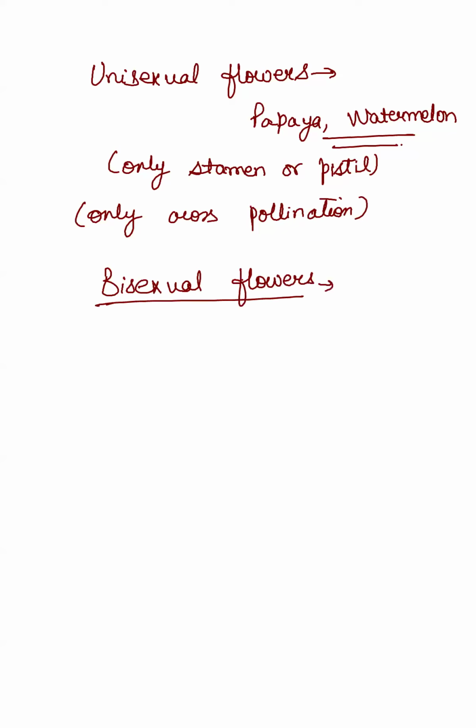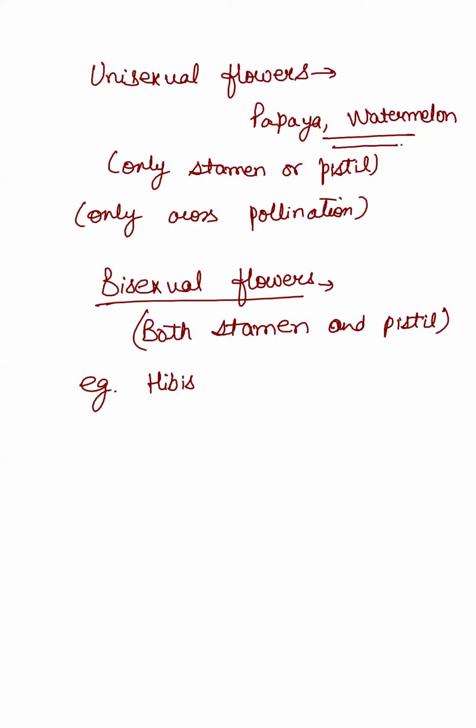They are the flowers which contain both male and female reproductive part, both stamen and pistil. For example, hibiscus, rose, etc. You can write many. Bougainvillea, है ना?